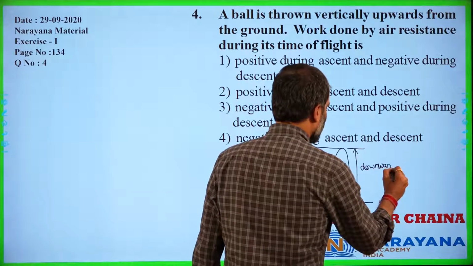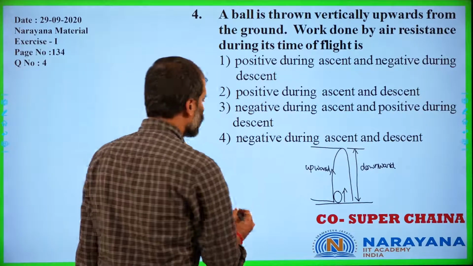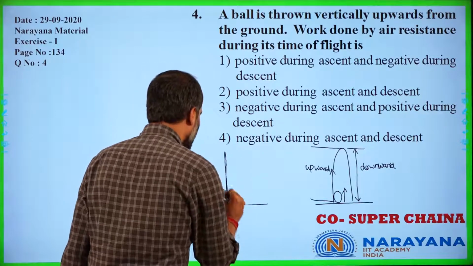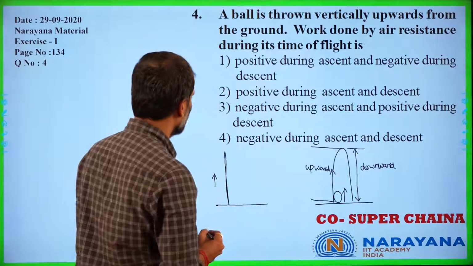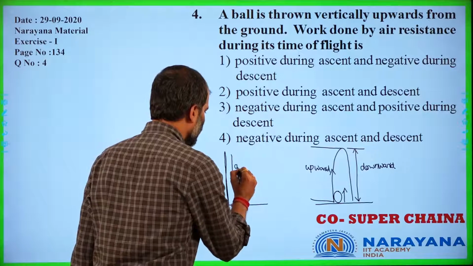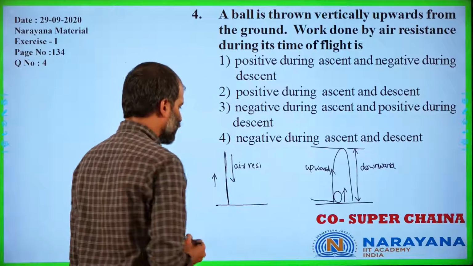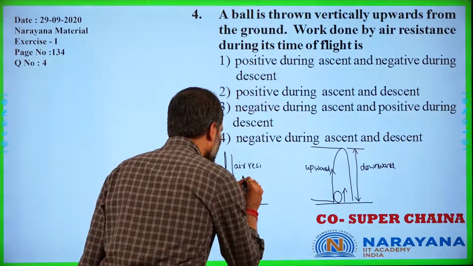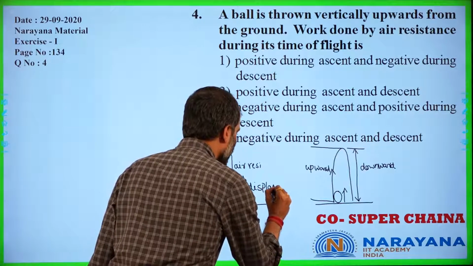Downward motion. So now here we would try to consider that the body is moving in the upward direction. When the body is moving in the upward direction, air resistance we need to consider. Air resistance would be opposing it, acting in the opposite direction. But the displacement of the body is in the upward direction.